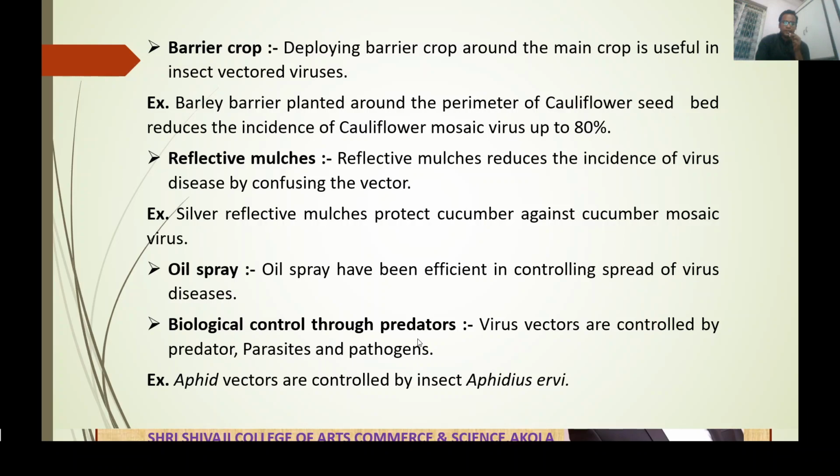We also use biological control through predators. Virus vectors are controlled by predators, some parasites and some pathogens. For example, as we know, most plant virus vectors are aphids, and these aphid vectors are controlled by the insect Aphidius. Such biological control we use in the field. These are non-chemical methods: oil spray, biological control and reflective mulches.